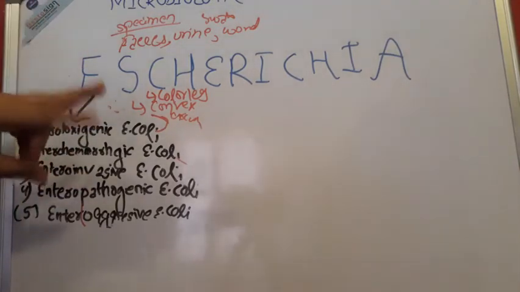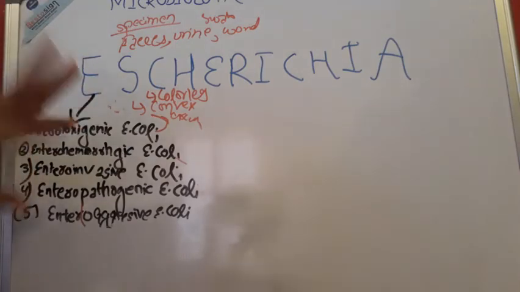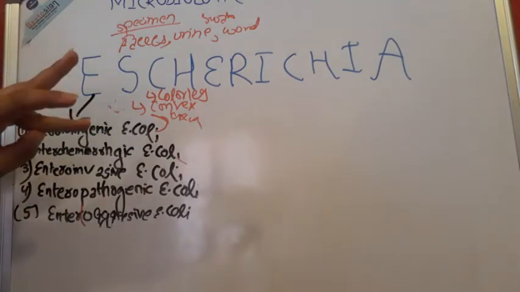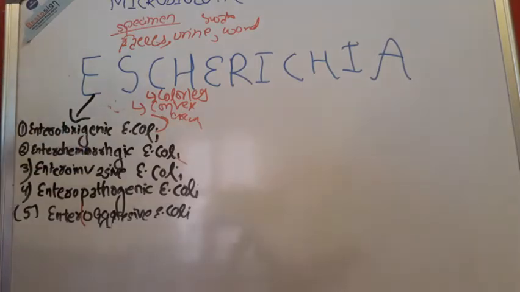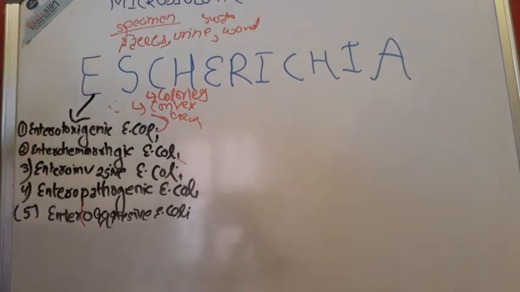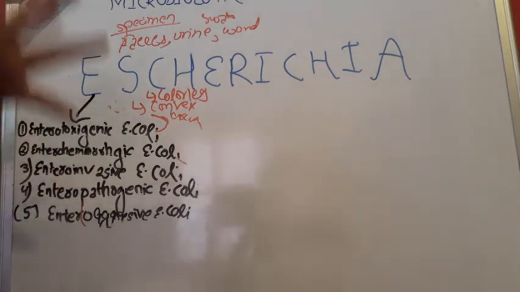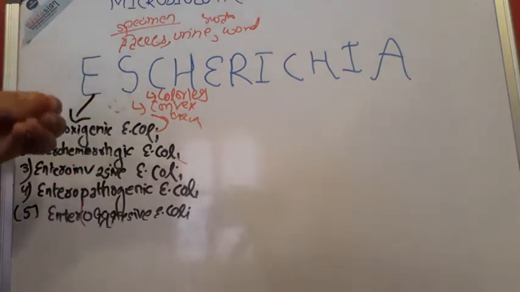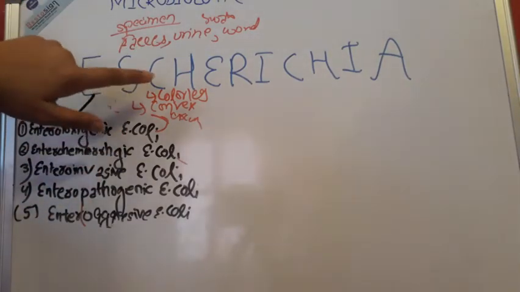So culture is usually done on three types of agar: nutrient agar, McConkey agar, and blood agar. Once again, listen carefully and say it with me: nutrient agar, blood agar, and McConkey's agar. So in nutrient agar at 37 degrees centigrade, colonies are large, thick, colorless, and moist.